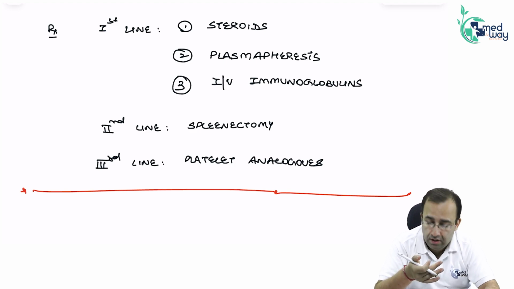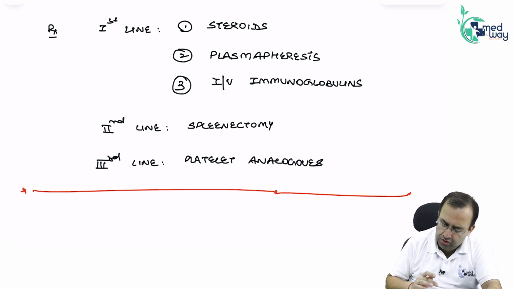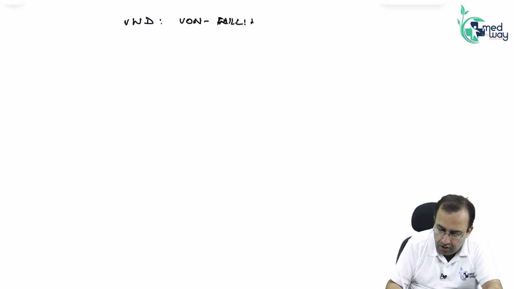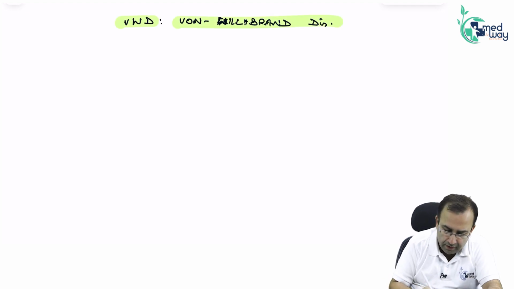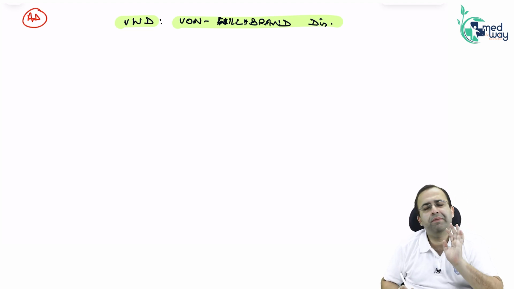Next, this gets us to our next important topic, von Willebrand disease. It is a small, two-minute topic, but it is important. Von Willebrand disease. Inheritance, we have written it in capitals now. Autosomal dominant, first point.